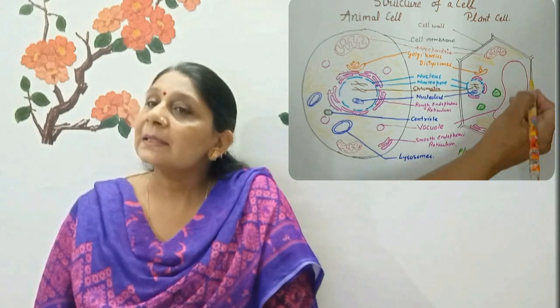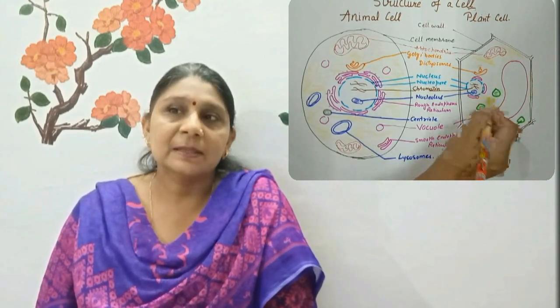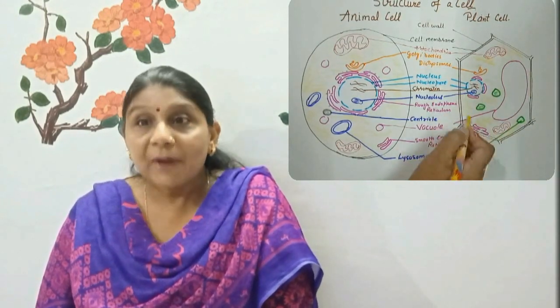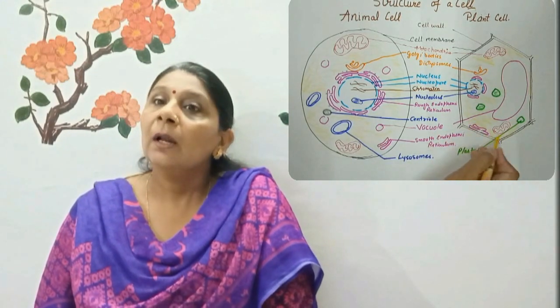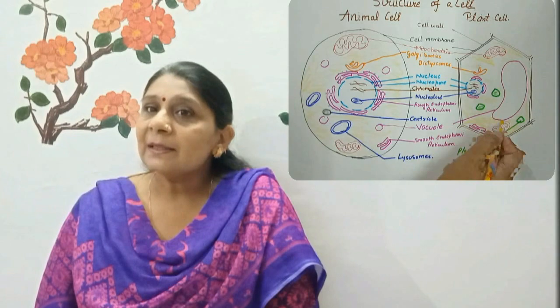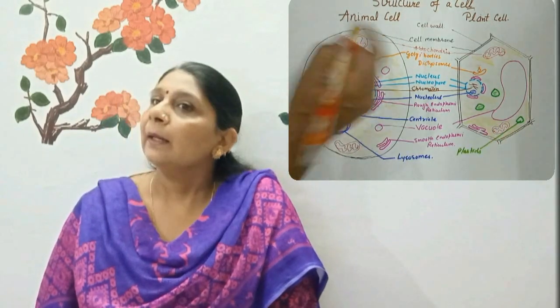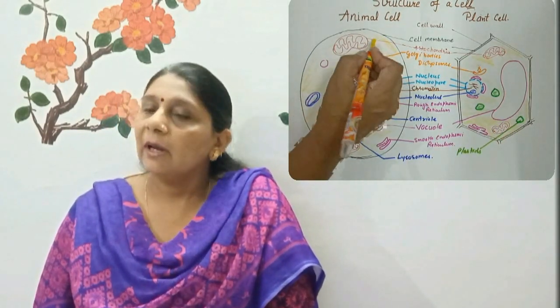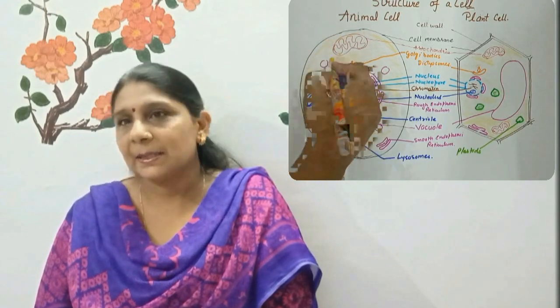Chloroplasts are the sites where photosynthesis takes place. That is why they are called the food factories of the cell. Plastids are found only in plant cells. They are not found in animal cells.